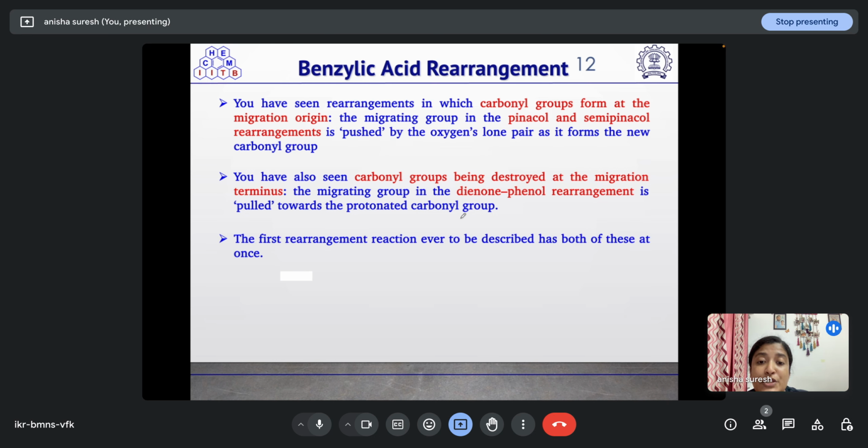So the first rearrangement reaction ever to be described as both of these at once is the benzilic acid rearrangement. So in benzilic acid rearrangement, the carbonyl group is getting formed as well as it is getting destroyed, as in the semi-pinacol, pinacol rearrangement and dienone-phenol rearrangement. So we can see the mechanism here.